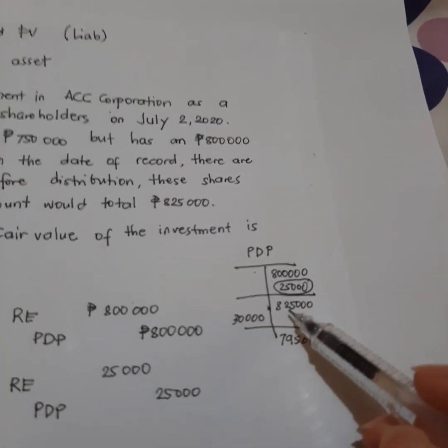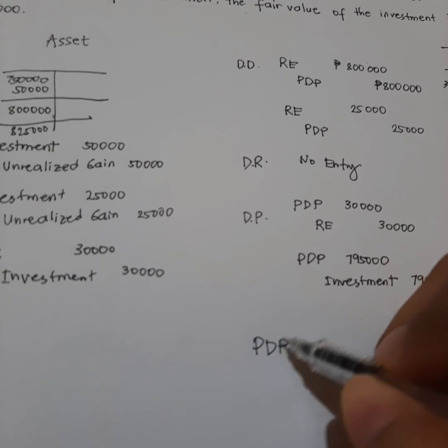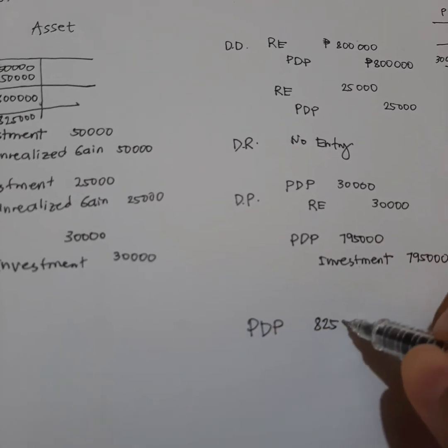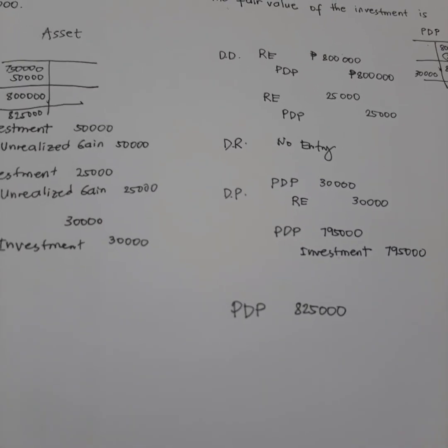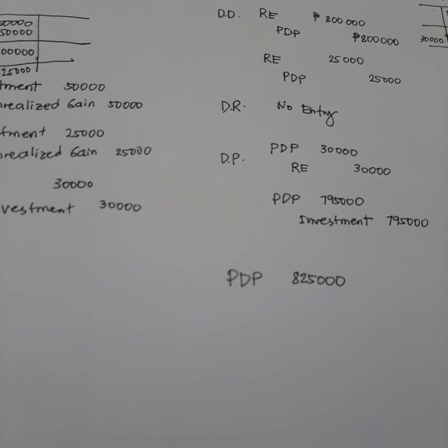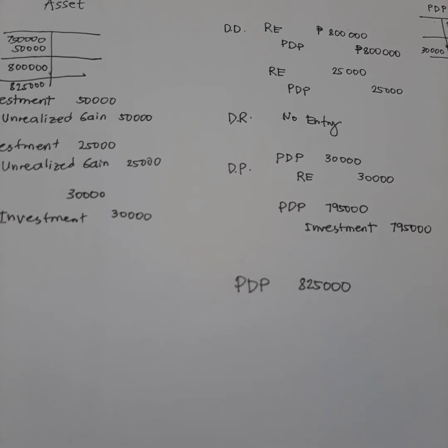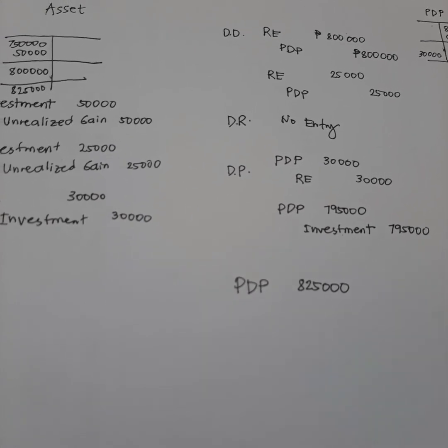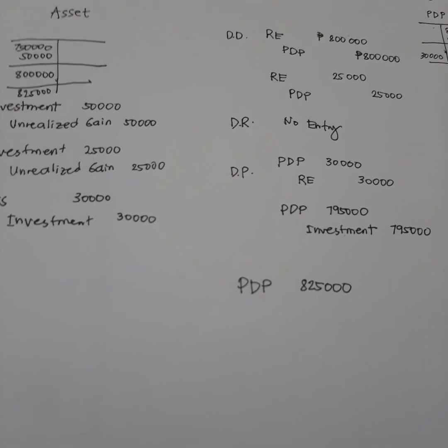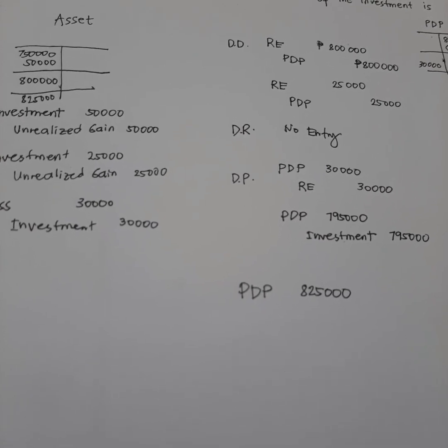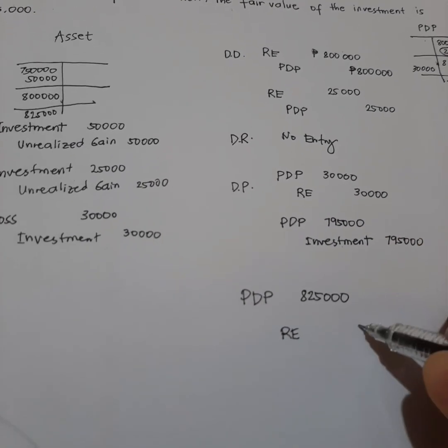So, our property dividends payable so far, kung hindi natin in-adjust, it will be 825. So, the entry would be property dividends payable 825. Okay? But then, yung retained earnings natin, no? So, yung retained earnings natin, dapat mabawasan. Kasi hindi naman talaga 825 i-minus natin sa retained earnings natin. So, dahil babawasan natin yung retained earnings, babawasan natin yung utang natin or yung ibabawas natin sa retained earnings. So, ibig sabihin, parang dadagdag pa, no? Idadagdag ulit natin yung 30,000.